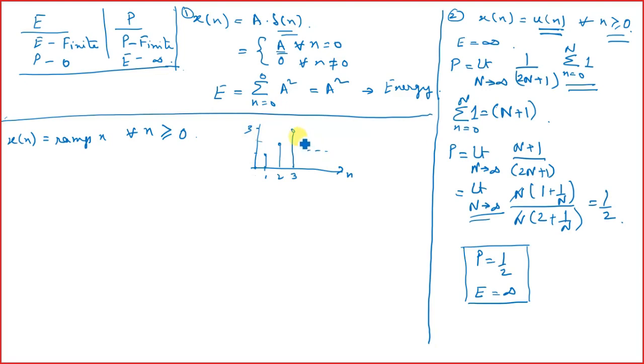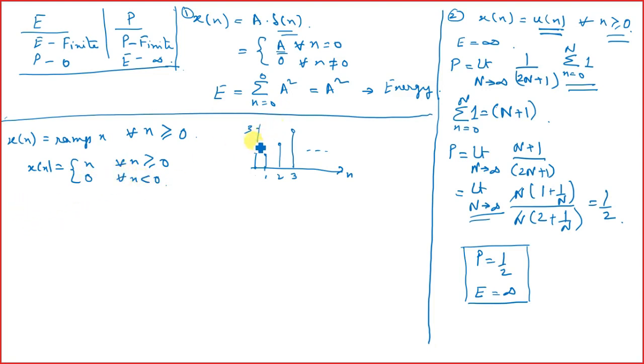So we can write that x n equals n for n greater than or equal to 0 and 0 for n less than 0, right?